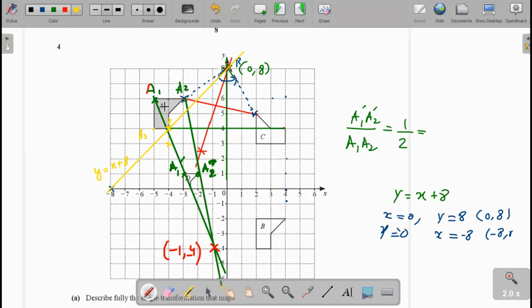And for the reflection of A1, you see here this is 2 units from the line. Now you move 2 units downward, 1, 2, and that is the point A1 dash. And same for A2, this point is 1 unit from the reflection line.